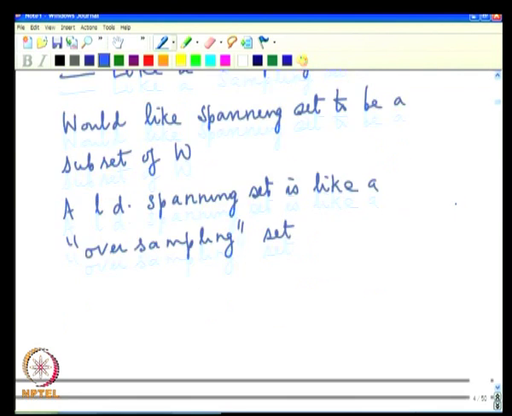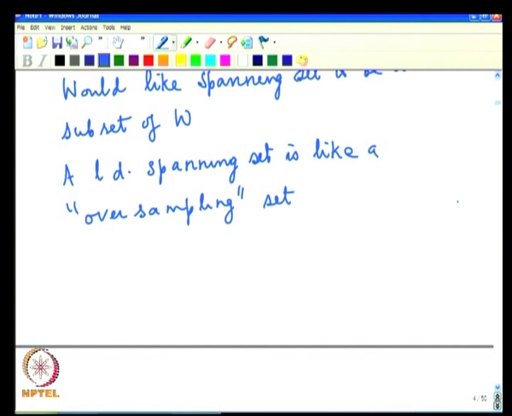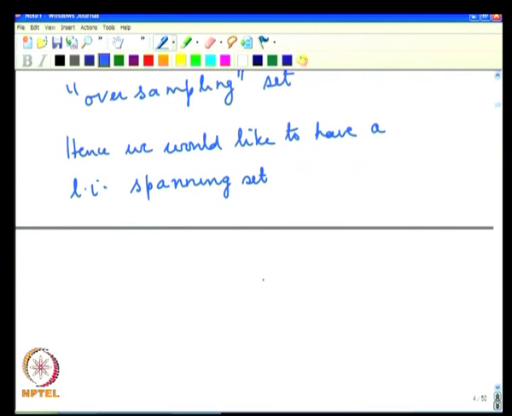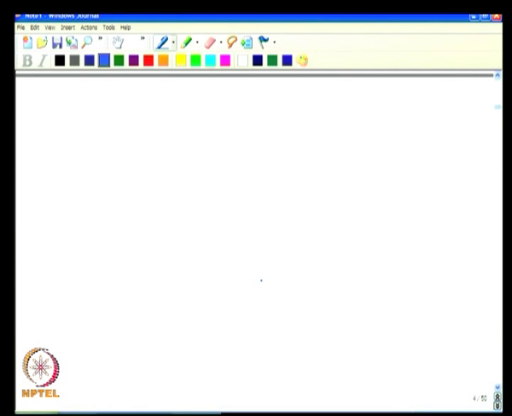And we would like to avoid oversampling because we want to do minimal sampling. Hence, we would like to have non-redundant information only. That means, we would like to have a linearly independent spanning set. This leads us to the notion of a basis.